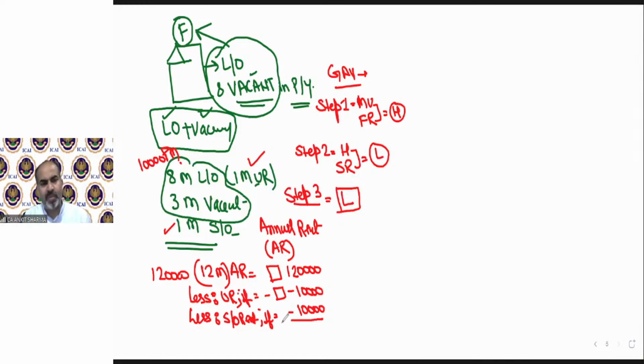If it is not self-occupied, say 8 months let out and 4 months vacant, then only unrealized rent will be deducted. If there is no unrealized rent, if 8 months let out, 8 months rent received, 4 months vacant, then we cannot deduct these things. But in the example, we are assuming the given 1 month unrealized rent and 1 month self-occupied value need to be deducted from the AR. Now what has been left? That means 1 lakh rupees. So this 1 lakh is going to be compared with this lower value.